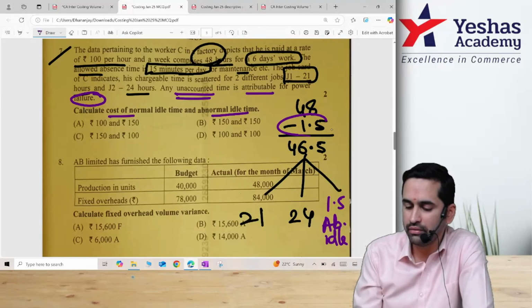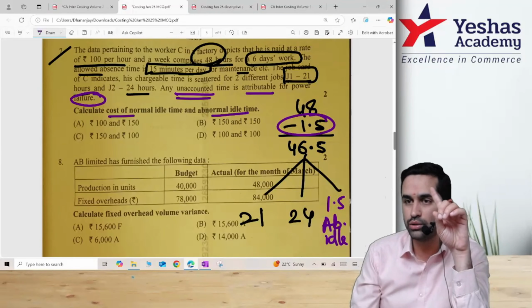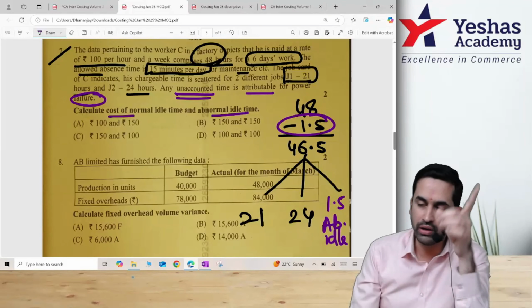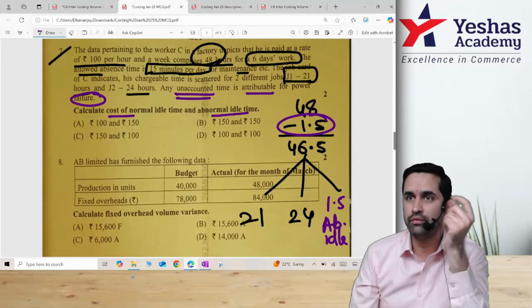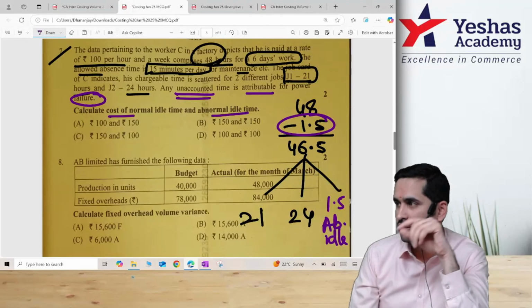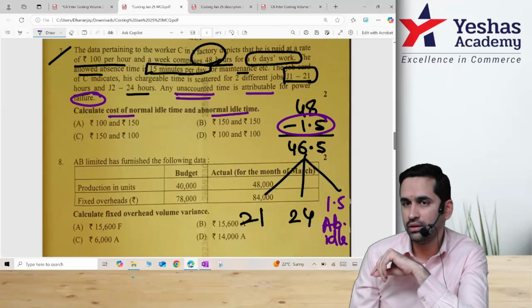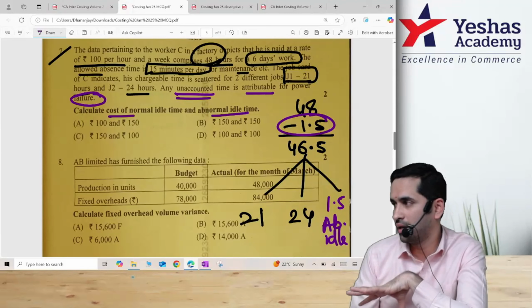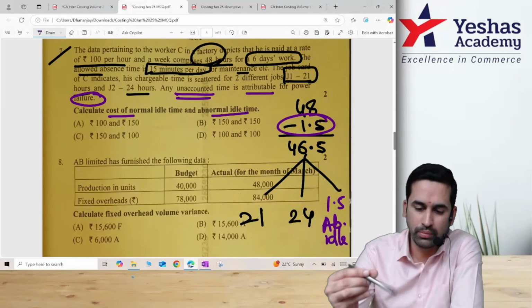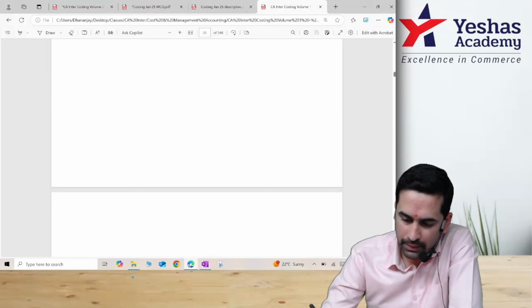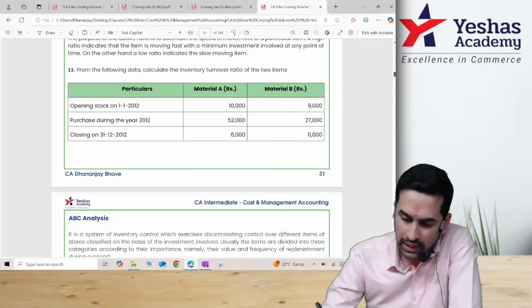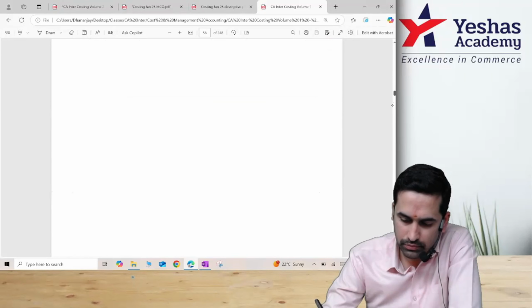Normal idle time is anyway part of this. That means whatever rate you charge to job 1 and job 2, the same rate is for normal also. But abnormal will go to costing P&L. If you remember, normal idle time will be part of cost of production, whereas abnormal idle time will be transferred to costing P&L account. If you have done that sum, you will be able to do it. If anyone has volume 1 also in the labor topic, we have this exact sum, not the same numbers.